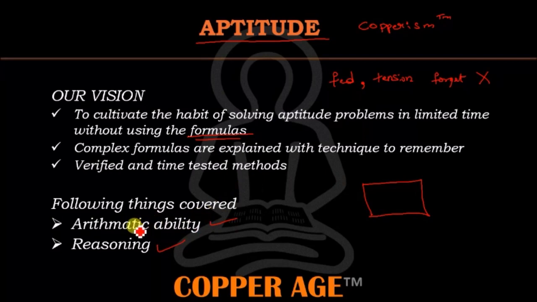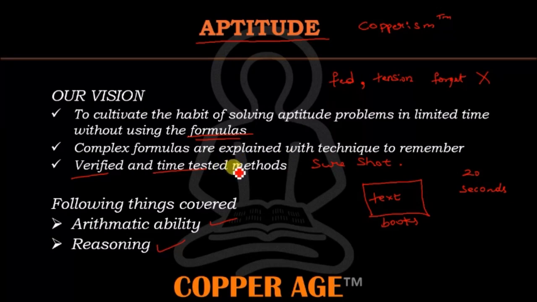The methods that we are teaching are not available in the textbooks. These are some unique methods. They are verified, time tested, sure shot. The students of the offline class finish the problem within a span of 20 seconds. But these are the methods that you need to understand.